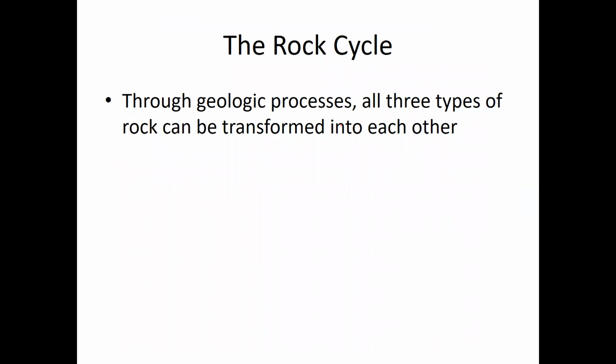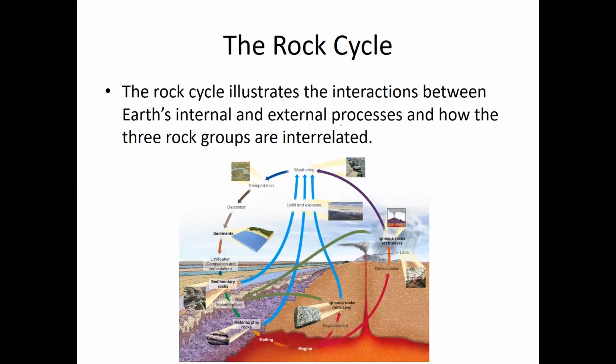Now, the three types of rock on Earth, they're always cycling or being transformed into other types of rock. So what's a sedimentary rock today wasn't necessarily always a sedimentary rock in the past. It won't always be a sedimentary rock in the future. Same is true for igneous and metamorphic. They get transformed into different types of rock through what's called the rock cycle. And so the rock cycle, this is just an illustration that kind of models it. It illustrates the interaction between the internal and external processes on Earth which drive the rock cycle, and how the three different types of rocks can be transformed into each other.